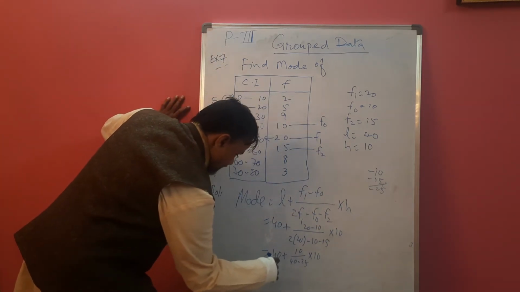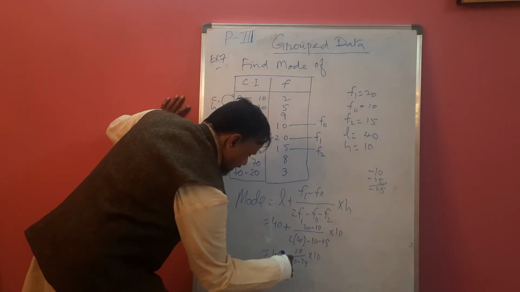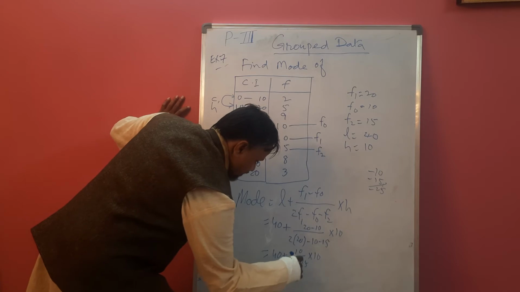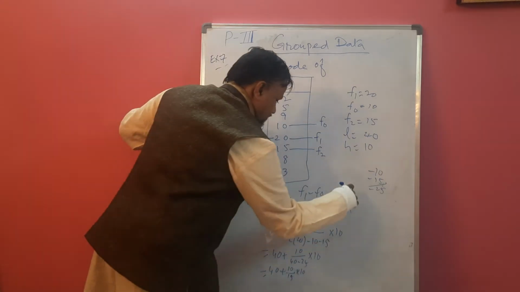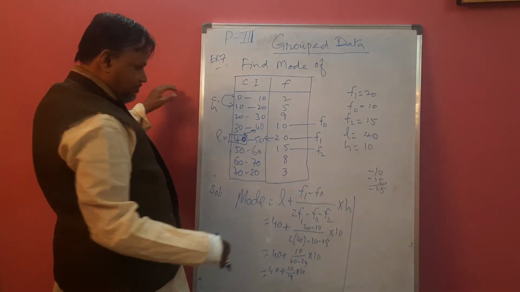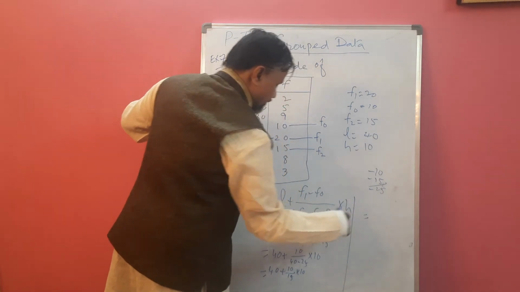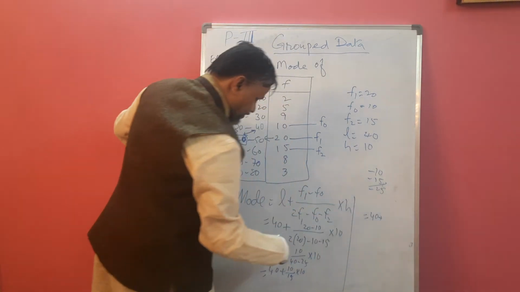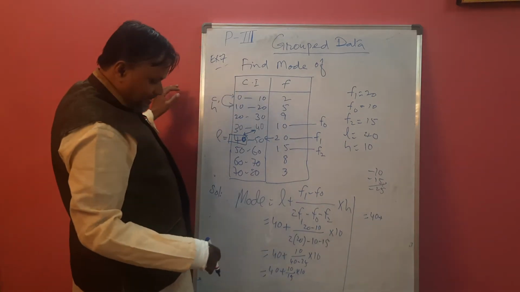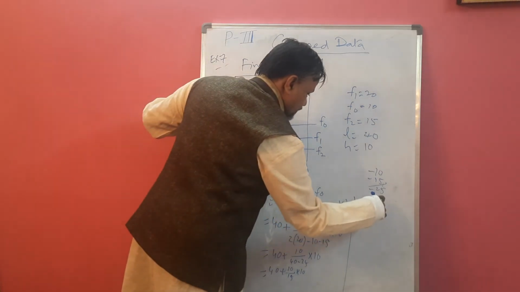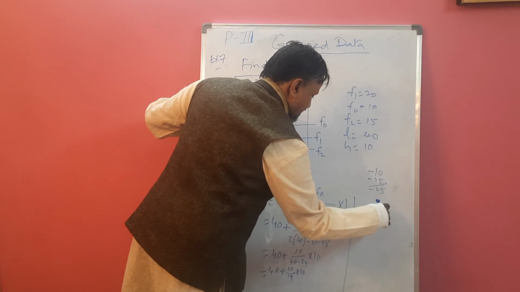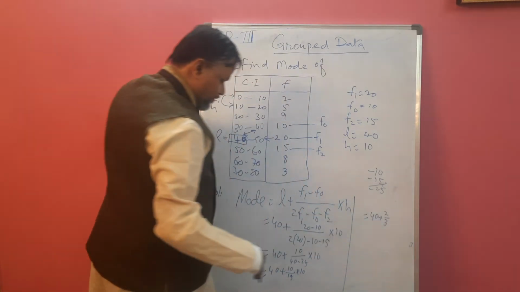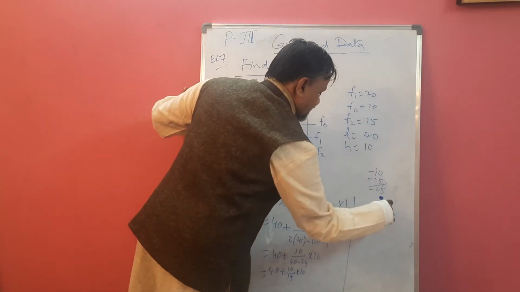This is 40 plus 10 by 40 minus 15, into 10. So I will write here: this is nothing but 40 as it is plus, simplify this, it goes with 2 times. 2, 5 2s are 10. 5 3s are 15, into 10.